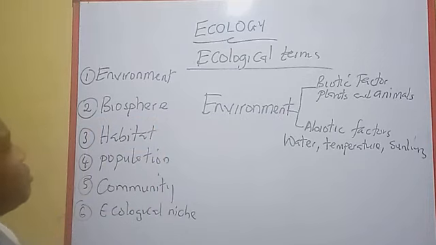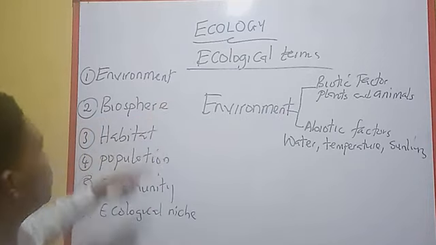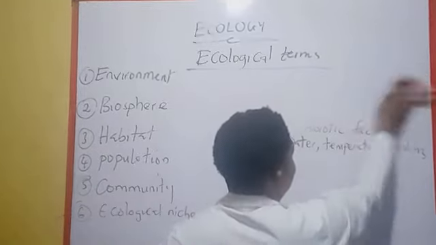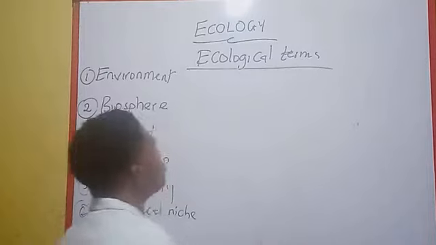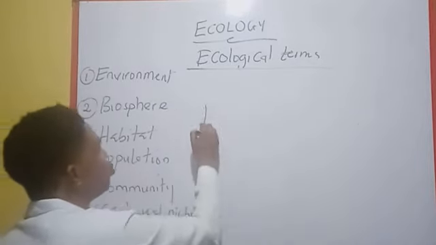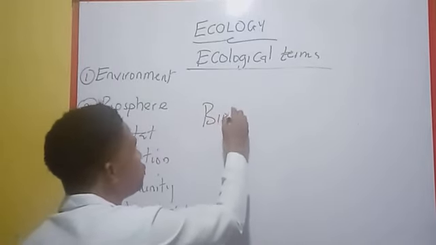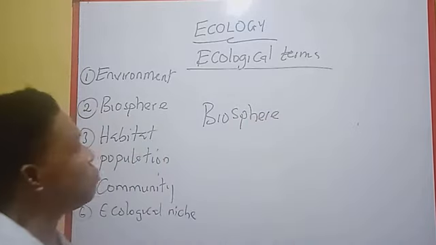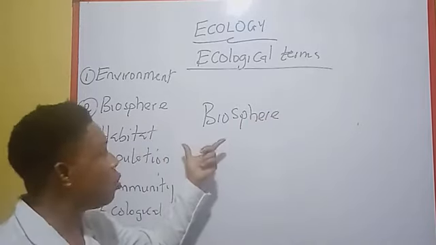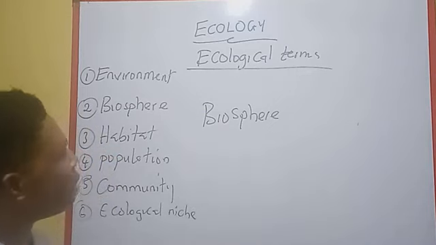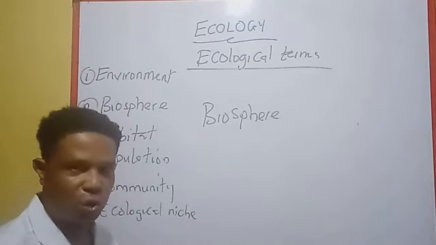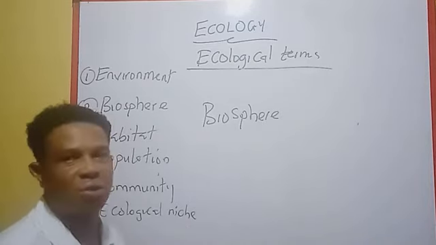Now, the next ecological term we want to consider is the biosphere. As the name suggests, the word biosphere has to do with where life exists. So it's a larger part of the environment where life exists. And the biosphere consists of different geographical regions with peculiar characteristics.